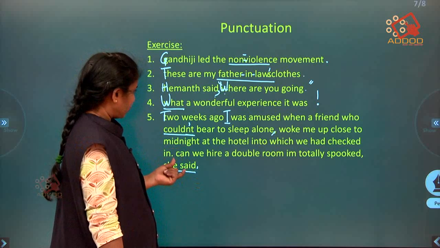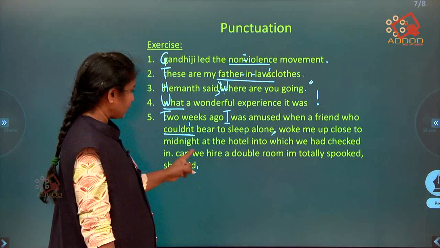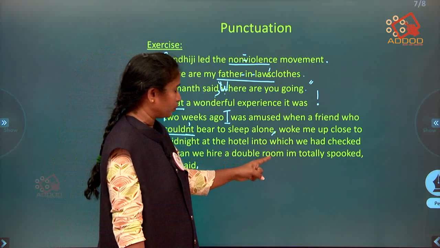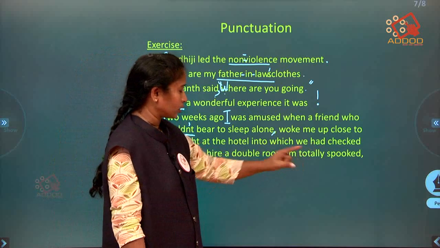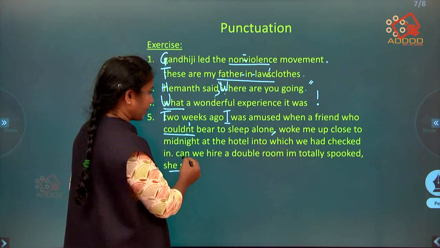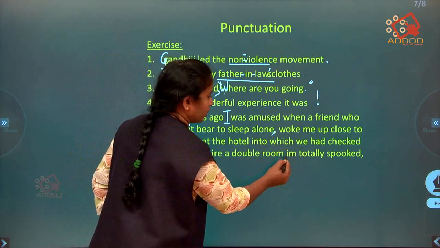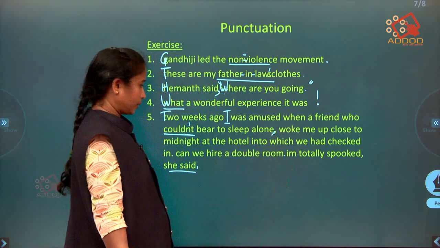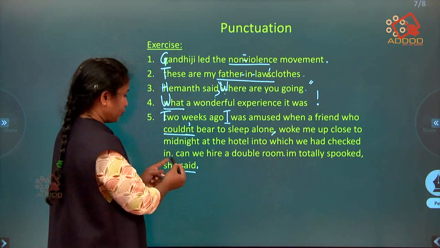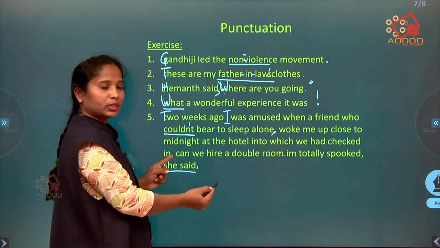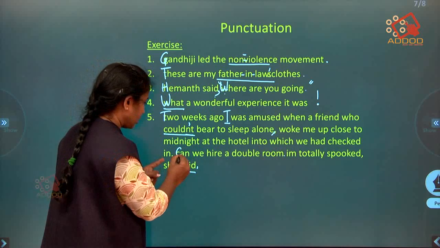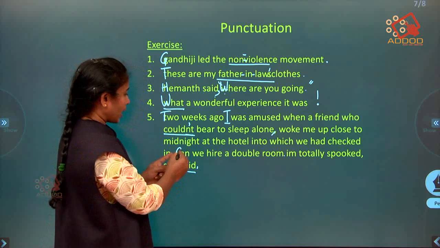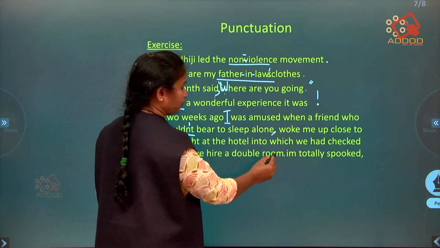So from where she said, can we hire a double room? I am totally spooked. So here from can to room is one sentence. You put this full stop here. So because after full stop you should always capitalize the first letter. So can is capitalized.